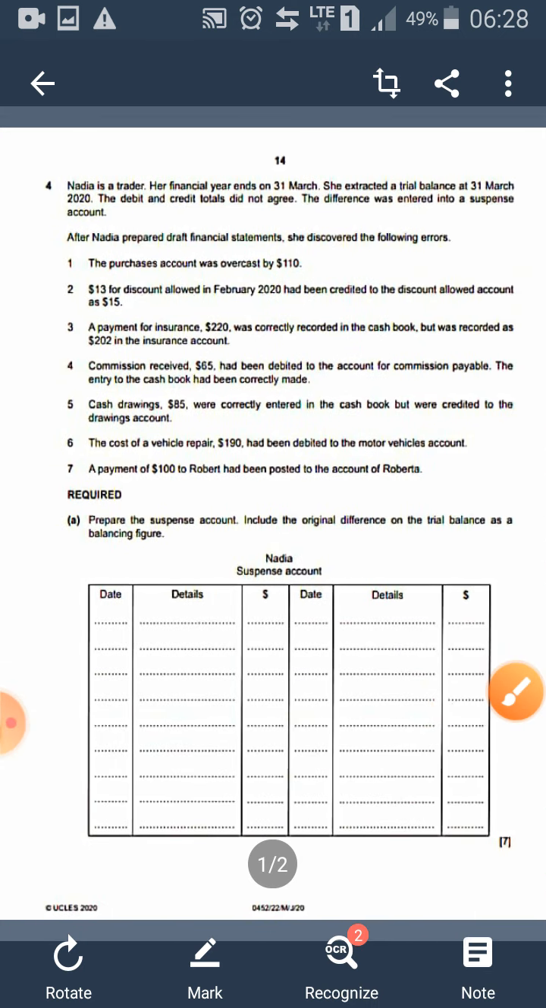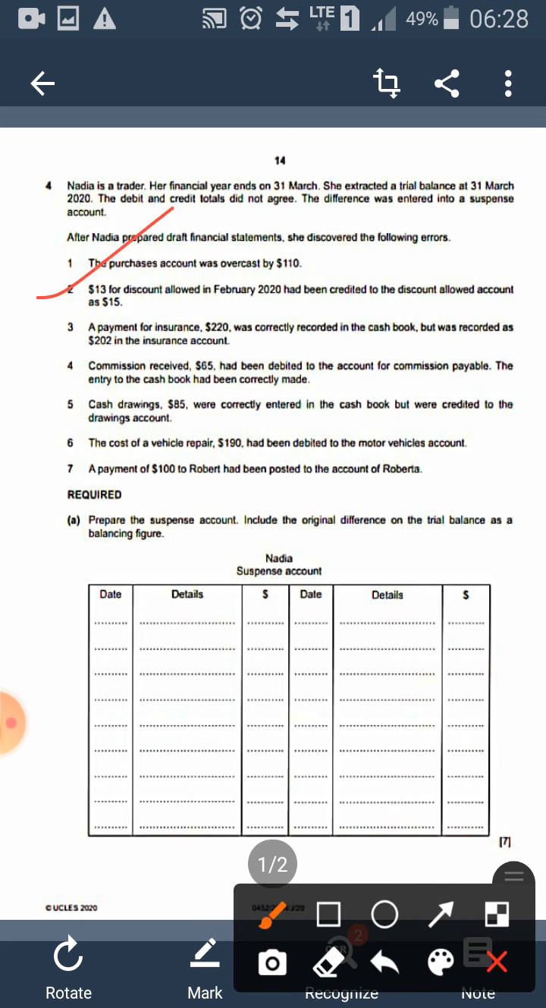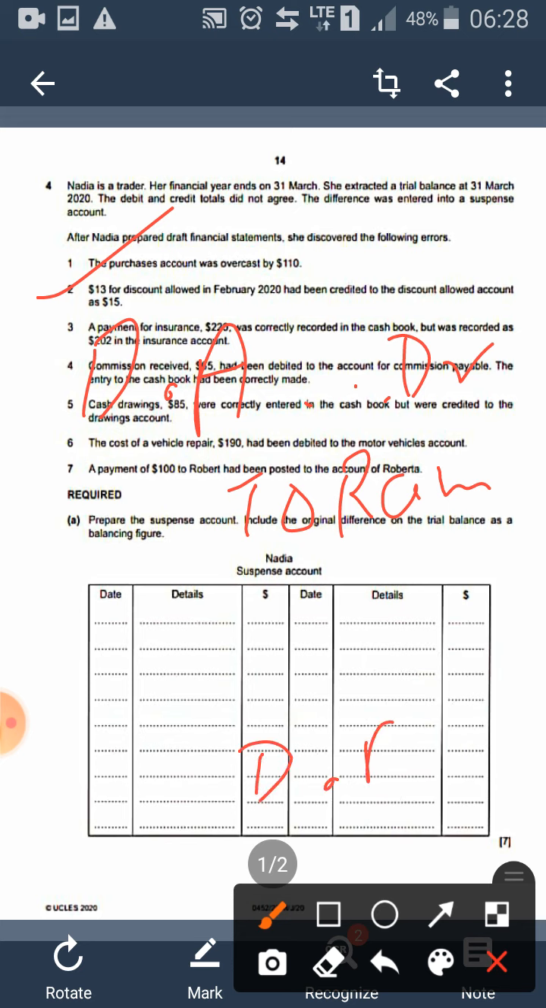Okay. Then we move on to the second one, which is $13 discount allowed has been credited to discount allowed account as 15. Okay. So the entry for discount allowed is, suppose I'm writing it as DA, discount allowed debit to the person whom you are giving it to, Ram, Shyam, whoever it is. Yes. But here what they have done, they have credited it on the other hand. Discount allowed has been credited by 15.